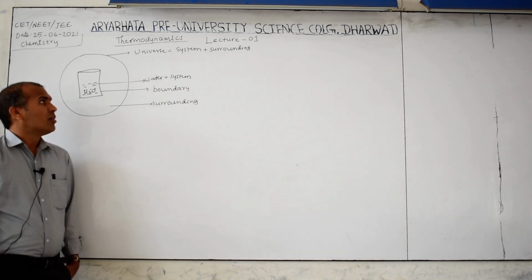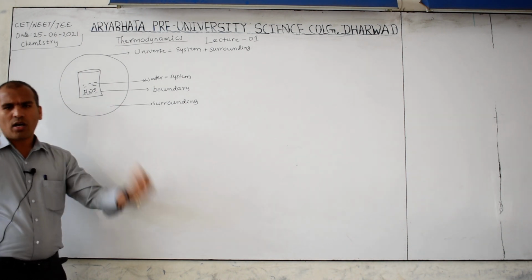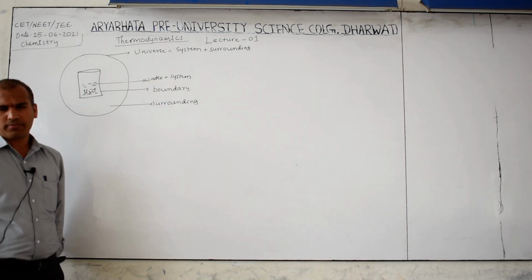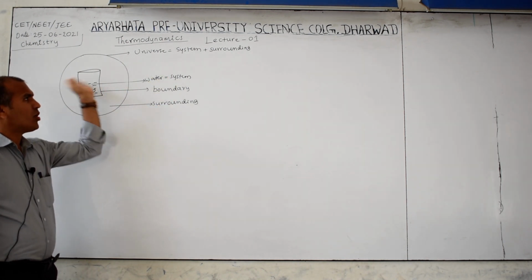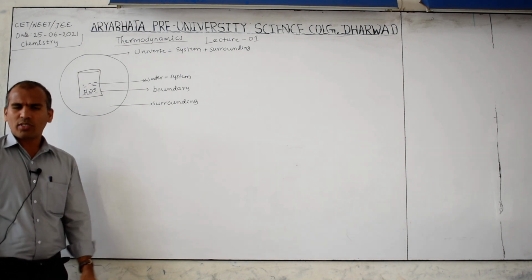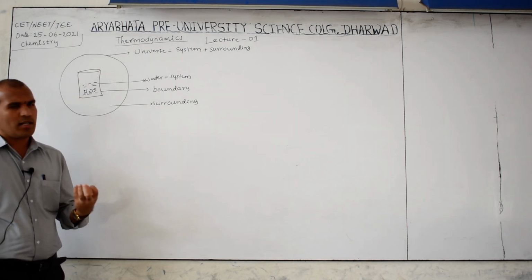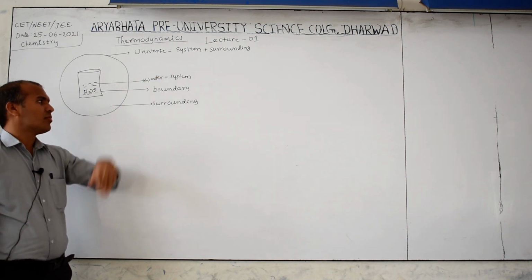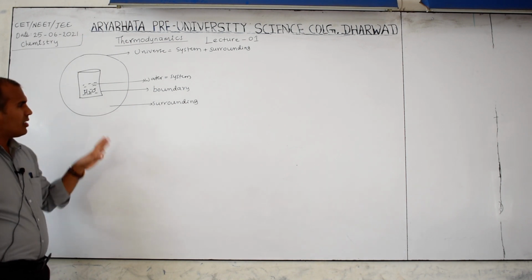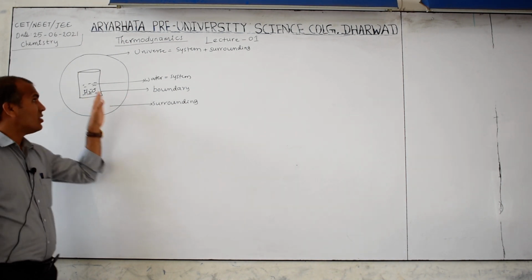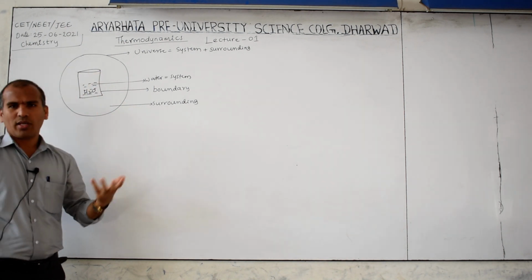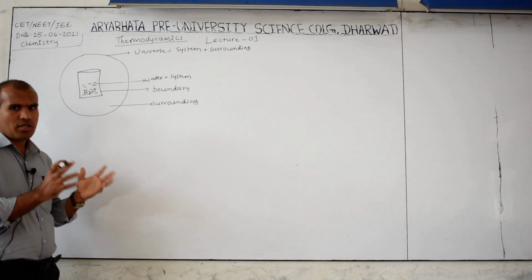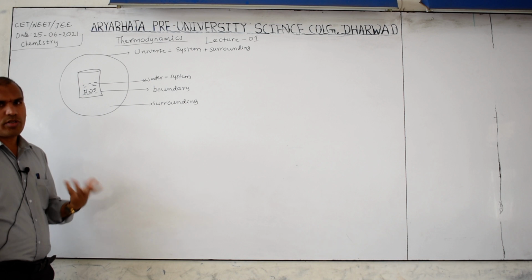Boundary means a real or imaginary line which separates the system and surrounding. Universe means the whole, system and surrounding together. System means anything in this universe which is under thermodynamic study or observation. What is the surrounding? It is the part other than the system in the universe. Surrounding is generally large. System is generally a region or small part having a large number of molecules.